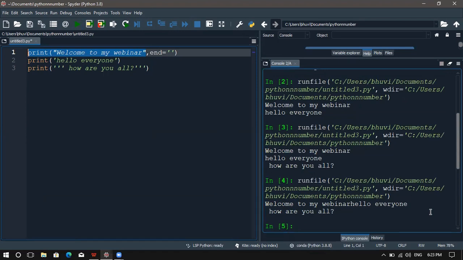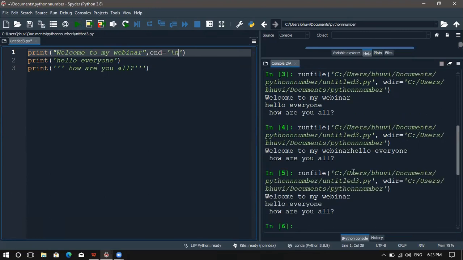Python automatically will move to the next line, so to avoid that, we can use the end parameter. In the enclosed single quotes, we can even use \n, or \t. You can use any escape sequences there. So you can run it, it will also work. So \n means it will move to the next line. If we put it empty, it will avoid moving to the next line. Okay, are you able to understand this?